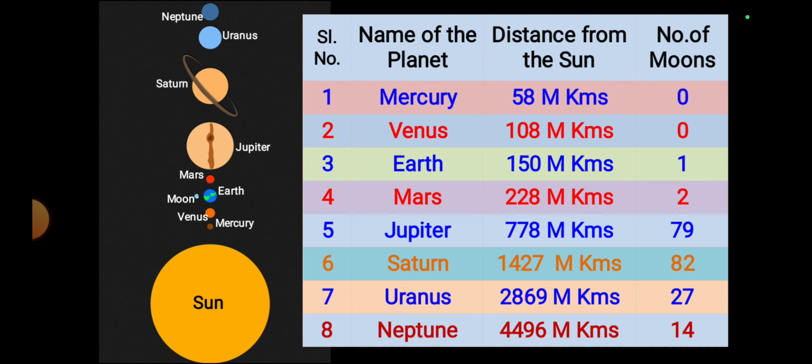Here you can observe once again which planet has more satellites. That is Saturn. It has 82. Which planet has no satellites, no moons? Those are Mercury and Venus. Mercury and Venus do not have satellites.